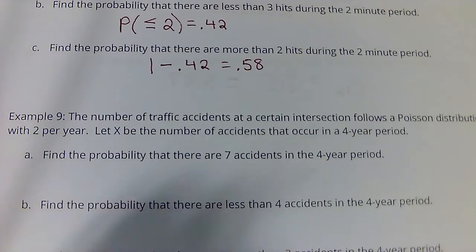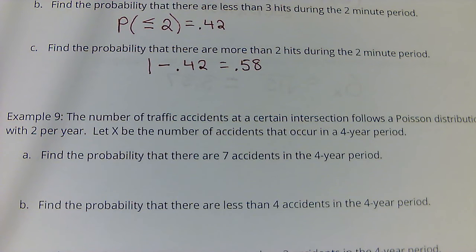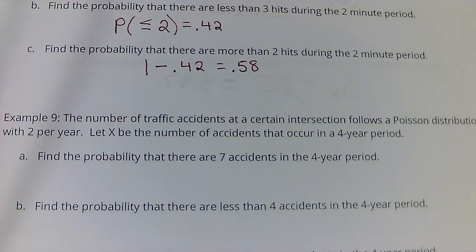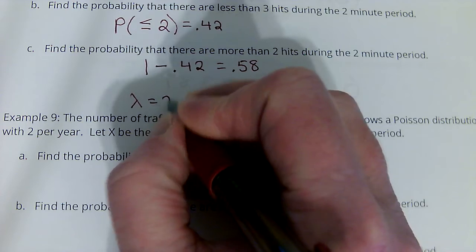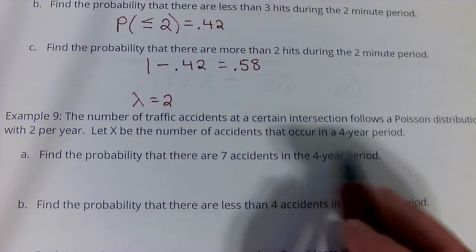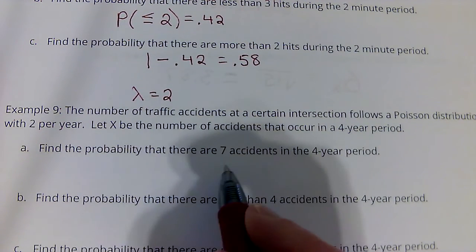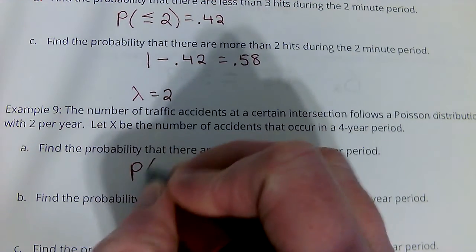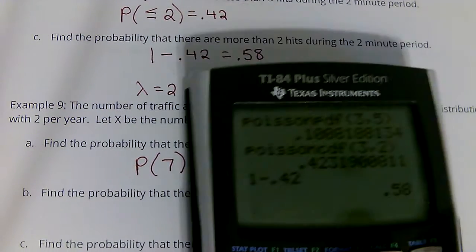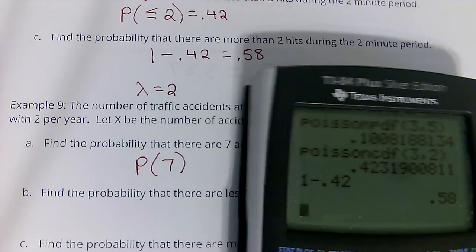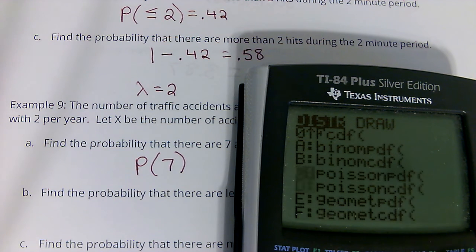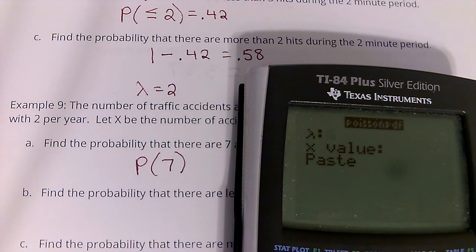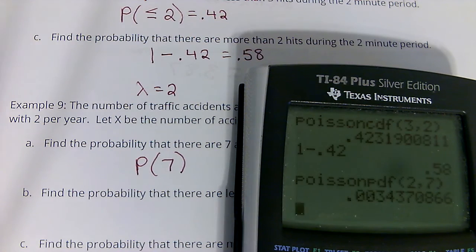Easy enough. The number of traffic accidents at a certain intersection follows this distribution with 2 per year. So lambda equals 2. Let X be the number of accidents that occur in a 4-year period. Find the probability that there's 7 accidents. Now if there's only 2 per year, this is probably going to be a pretty low probability, because if there's normally only 2 per year, having 7 in 1 year is going to be pretty unlikely.